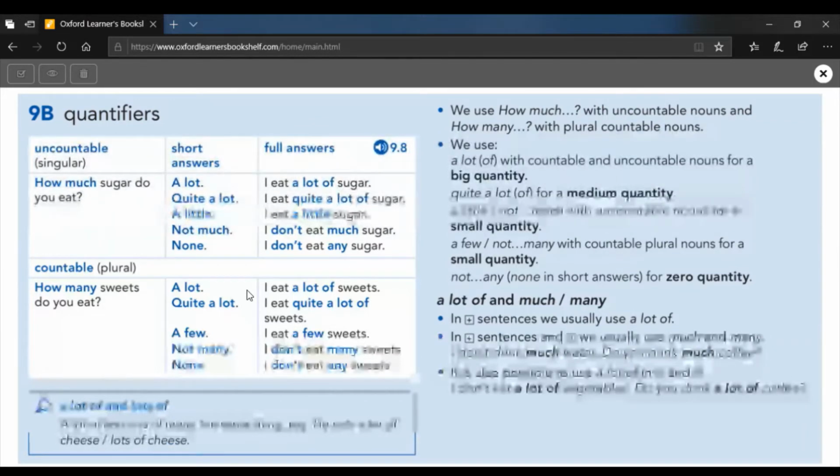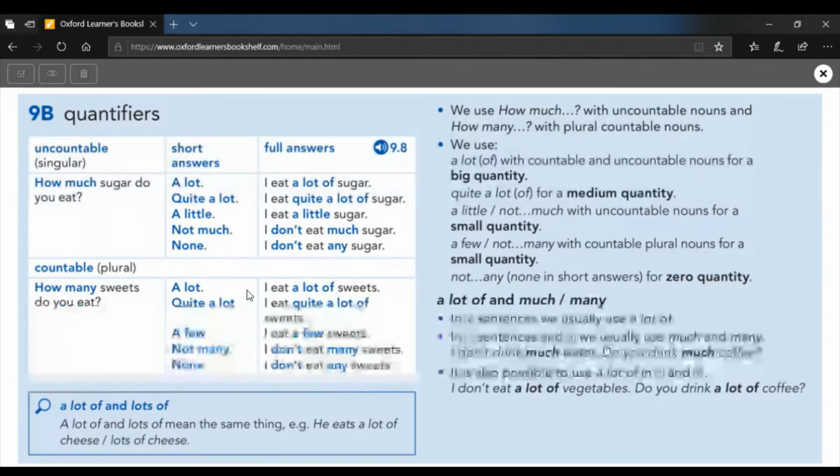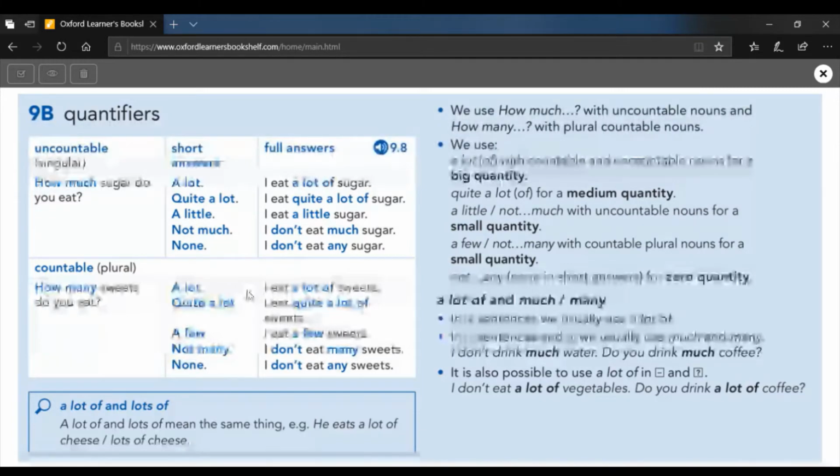And you can also say, if you want a short answer, how much sugar do you eat? A lot, quite a lot, a little, not much, or none. Now this is much because sugar, we can't count sugar. We can't count liquids like milk or water, and we can't count powders like sugar or salt, or very small things like rice. So it's how much, and you notice there is never an S on the end of sugar, because we can't count it, so it's singular.